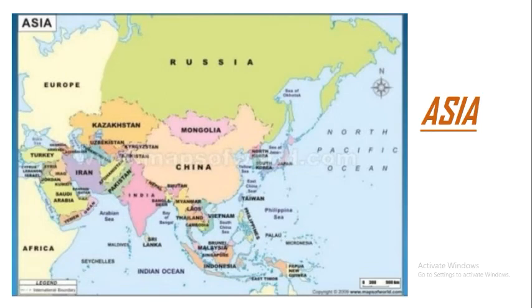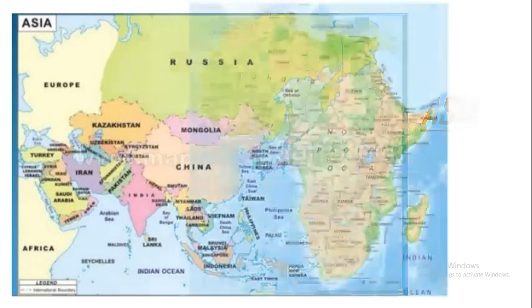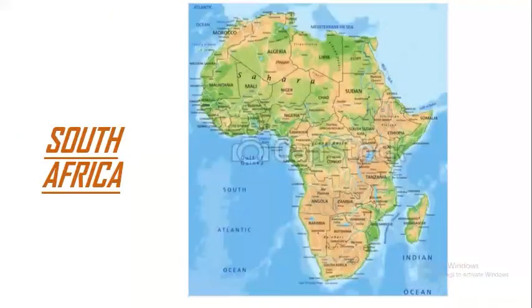It has the highest mountain range of the world, which is called Himalaya. Mount Everest is the highest peak, which is situated on the Himalaya range. The actual height of Mount Everest is 8,850 meters.